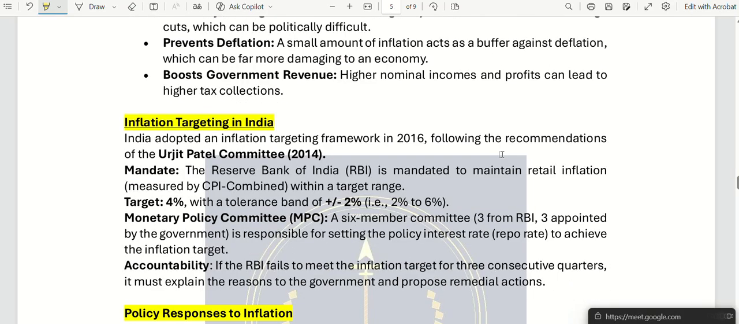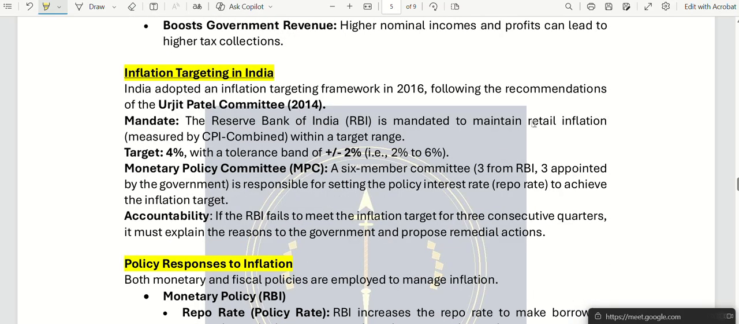Now in India we have a target of inflation. How much inflation should we have in India? We have a target, and this target was first suggested by the Urjit Patel committee in 2014. Who was Urjit Patel? Anyone knows? He was the governor of RBI.